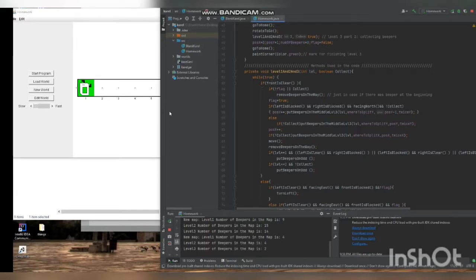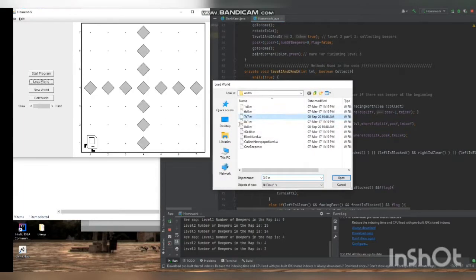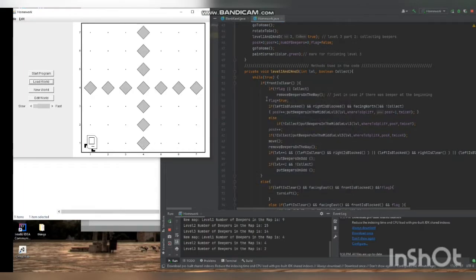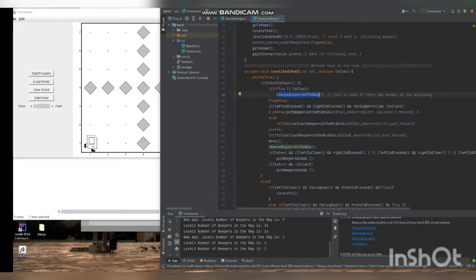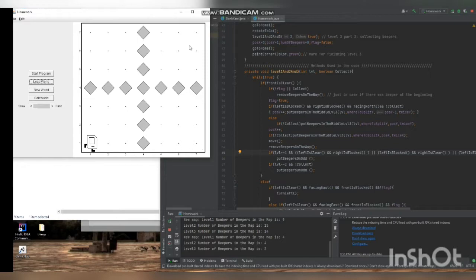So for level 1 the car will be at the beginning like that. The front will be clear and it will be in this while true loop until there is a break. This is just for the first spot. If there is a paper, it will pick it up, and it will not do this. And then this is for level 3, I will talk about later, and this is also for level 3. And then here's level 1, if the car is just around the map,